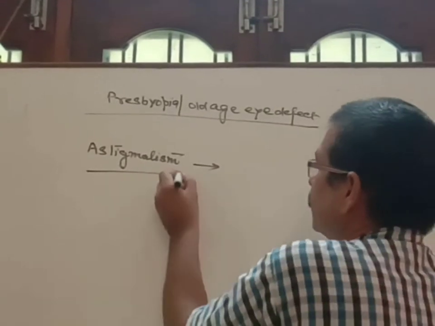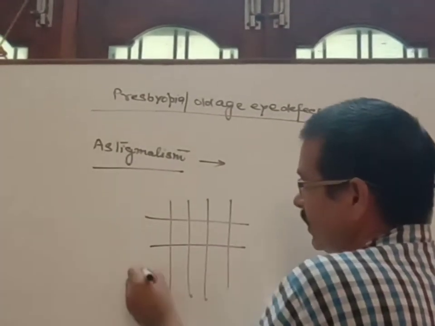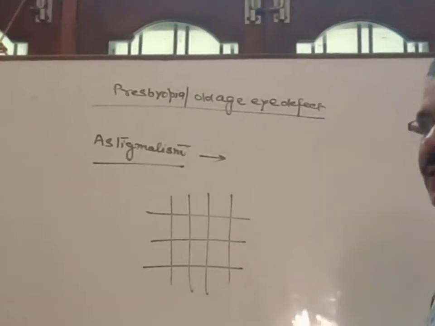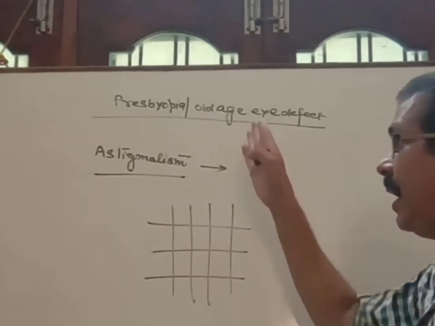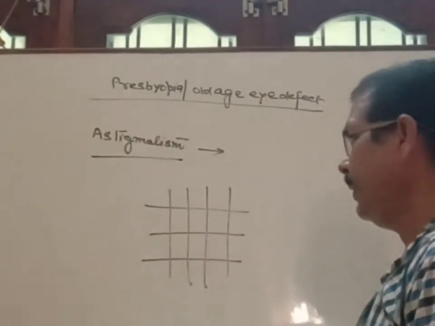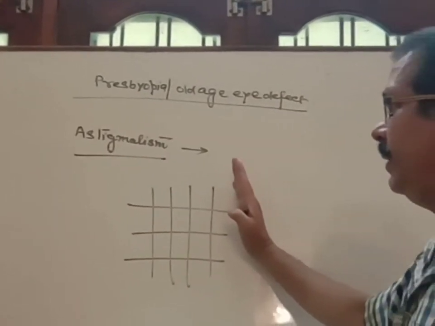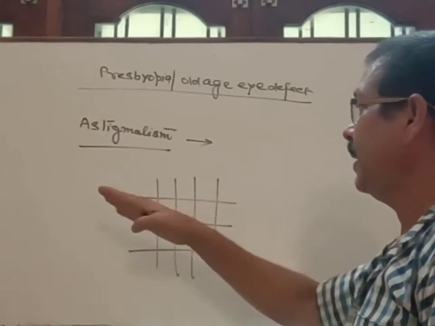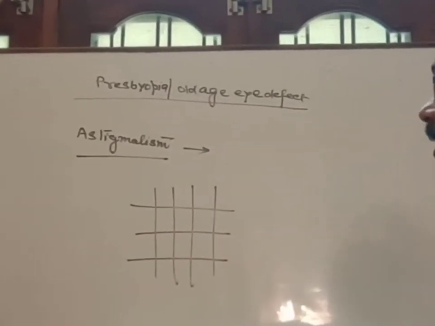Then if at any place horizontal and vertical lines are both present, the person can see either only the horizontal line or the vertical line at a time, not both. If horizontal and vertical lines are both present at the same place, the person can see only one of them at the same time, not both.